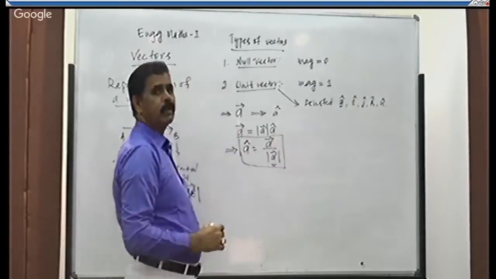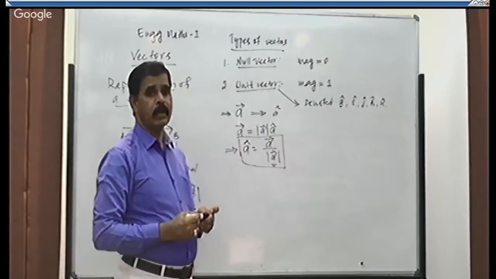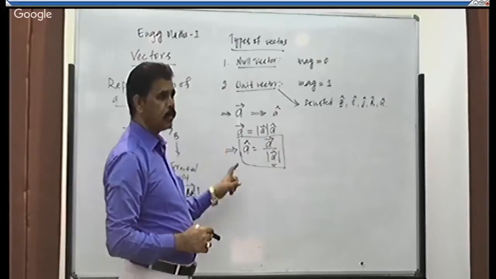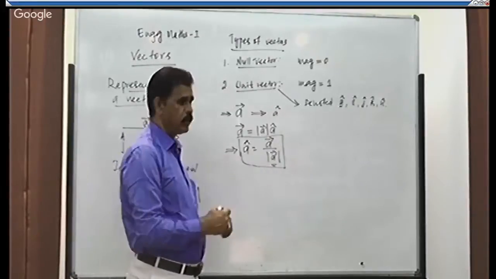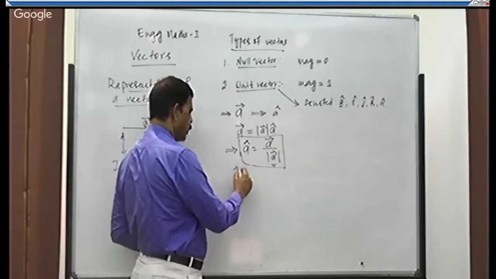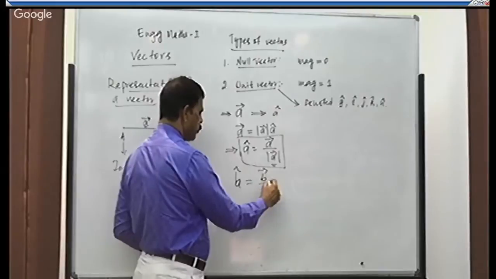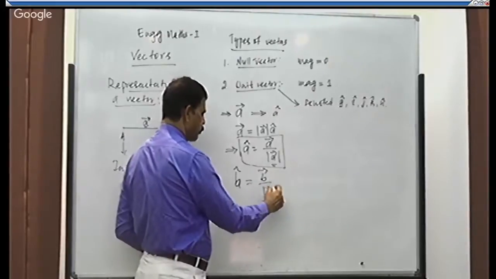With this, we can find the unit vector along any vector, or the unit vector parallel to any vector. Suppose I want to find the unit vector along B. It is equal to vector B divided by its magnitude.